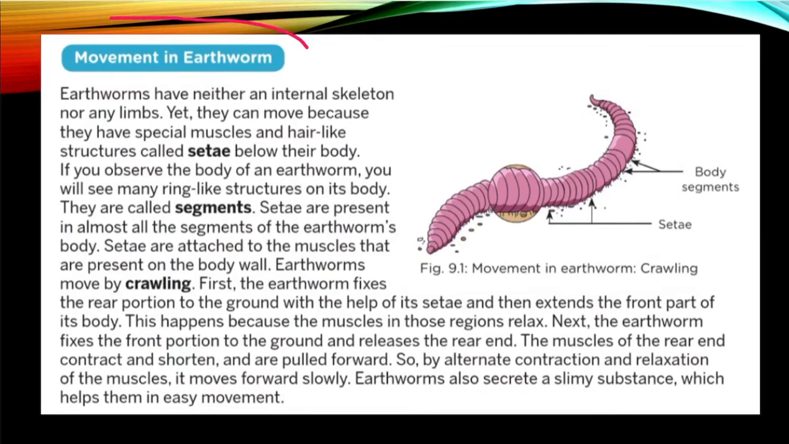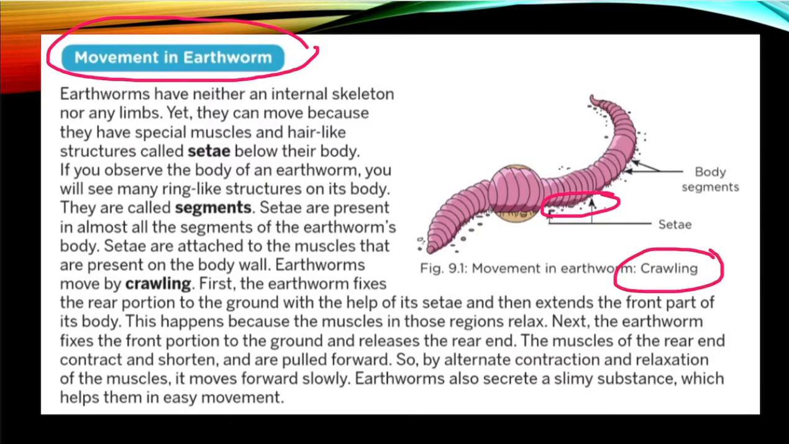Now if we talk about movement in earthworm, let us have a look at how the earthworm looks. You can see its body is made up of different segments. So many segments are there, and you can see small hair-like structures. These are known as setae, and sometimes we call them bristles. And what is the mode of movement in earthworm? It is basically crawling, rengna.